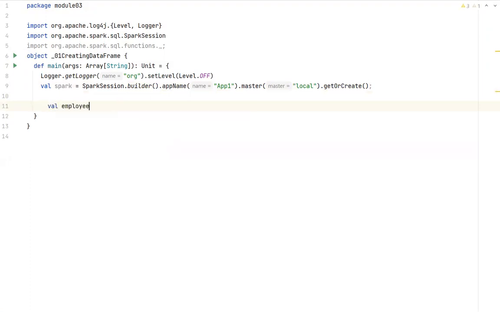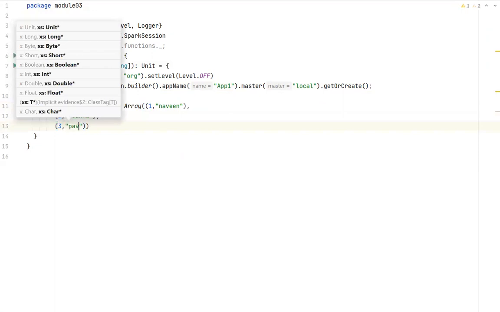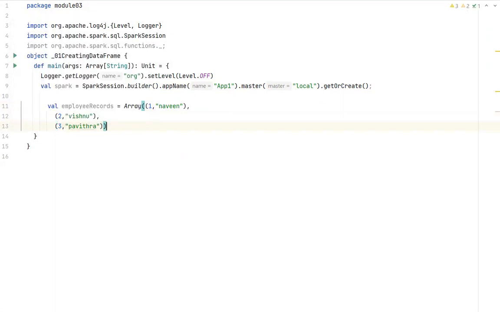Let me create some data and store it into a collection. I will name it as employee records, and I will store into an array of records, array of tuples. So first record, second record, third record. I will try to store 3 records in a collection array. So let me store 1 comma, let's say Naveen, 2 comma Vishnu, 3 comma some records I have.